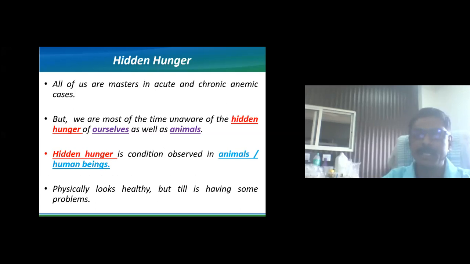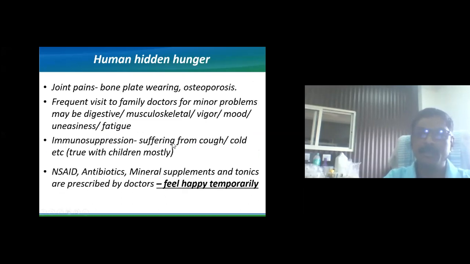It is a type of pathology, I can say, in humans as well as in animals, and it affects a lot. Physically, the animal or human being looks okay, there is no problem. He or she may look healthy, but still has some problems. So what are those problems? We'll first take some examples from human beings, then you can realize the actual effect of hidden hunger.